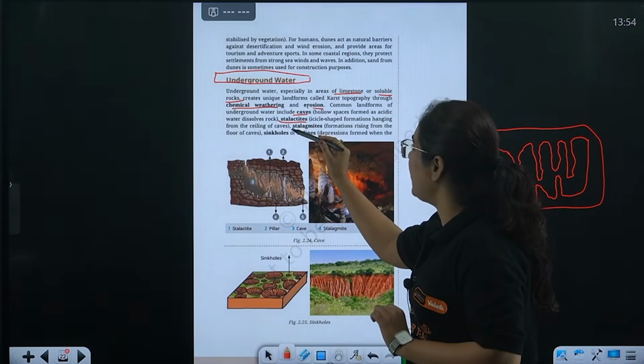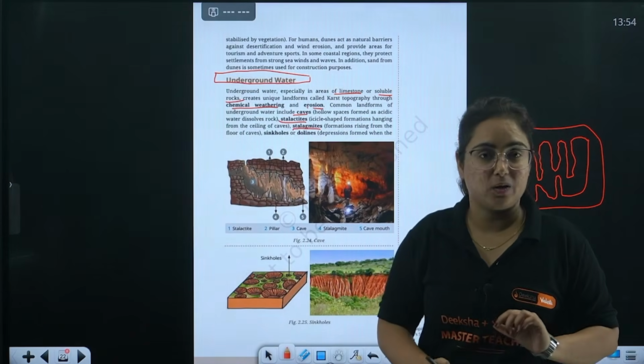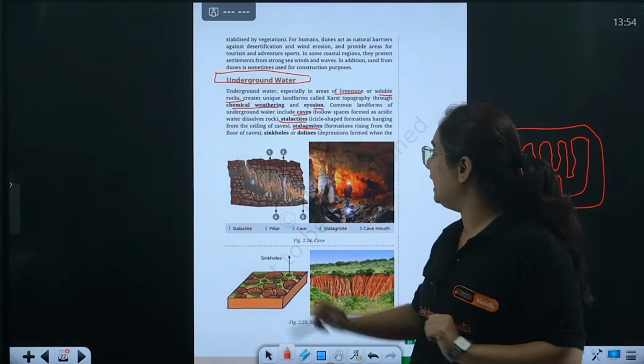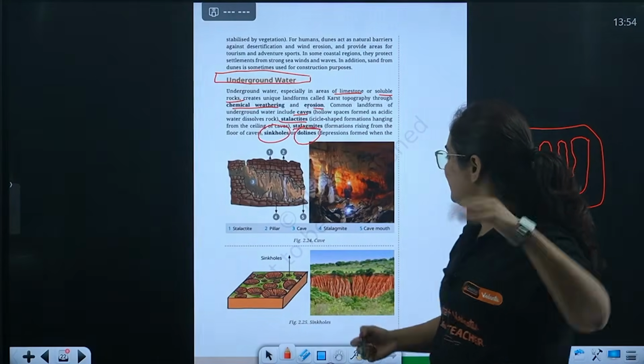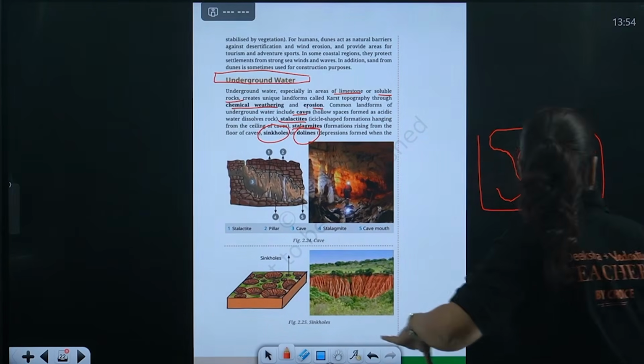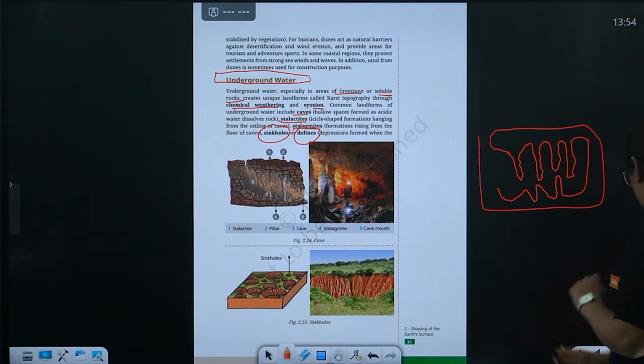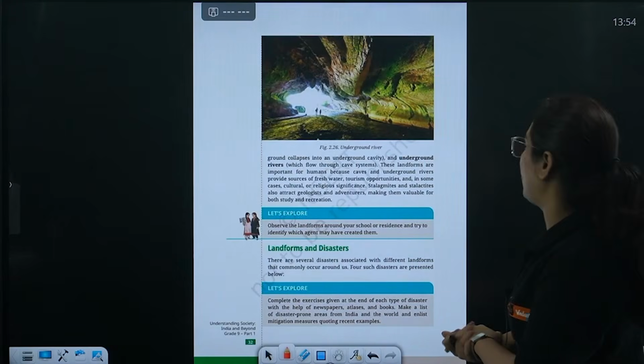And they are known as stalagmites, okay? Stalagmites. Okay, sinkholes or dolines are basically the holes, hollow-like structures, again formed due to the action of underground water.